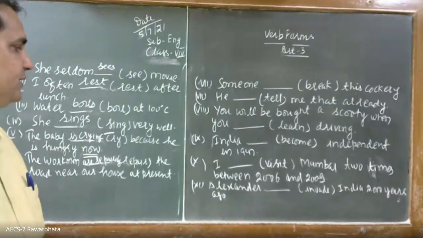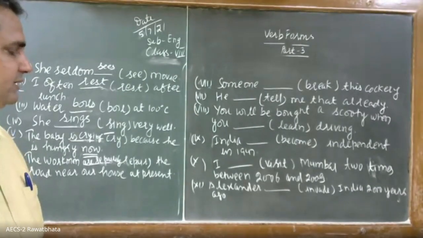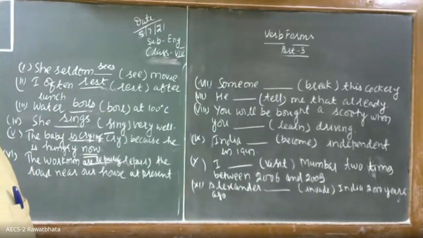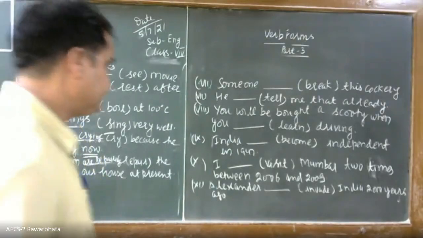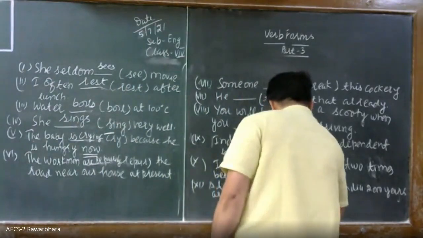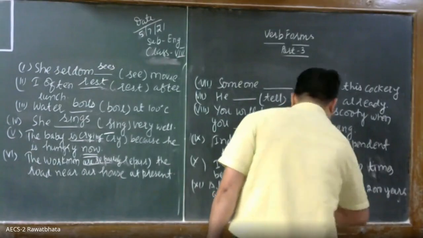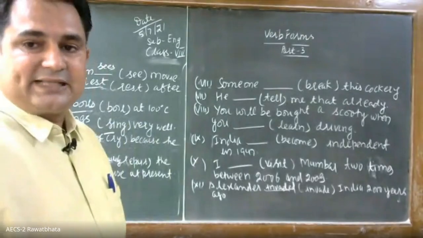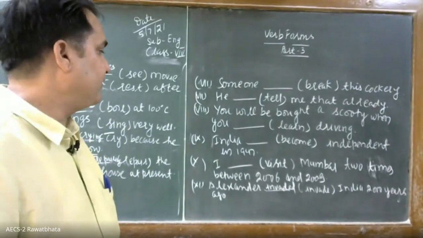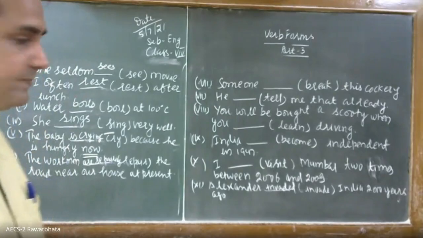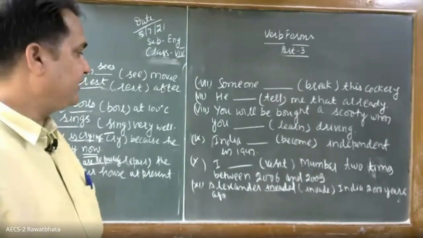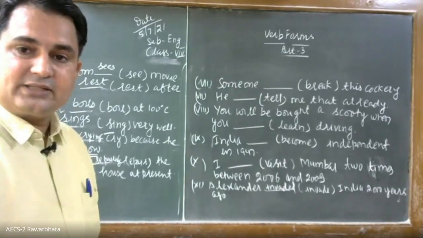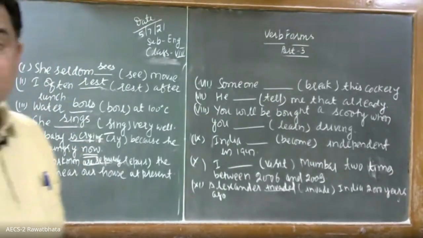Alexander, with the verb form in bracket. It's invaded, to make an attack. So Alexander invaded India 2000 years ago. Is it clear to you?